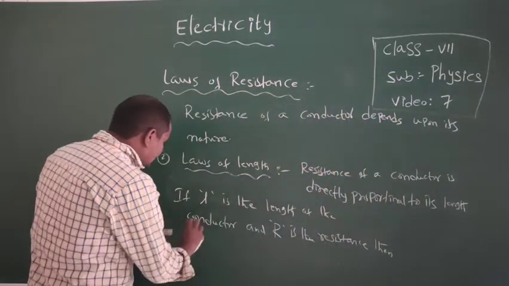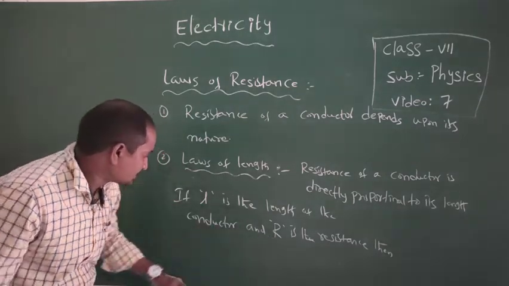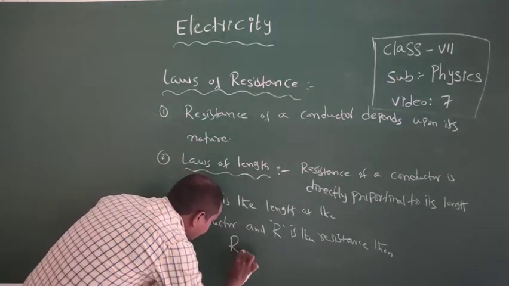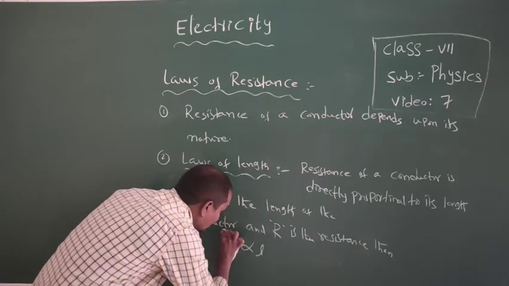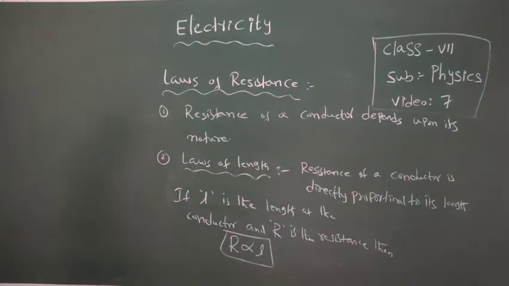That means here L is the length and R is the resistance. So we can write here R is directly proportional to L.